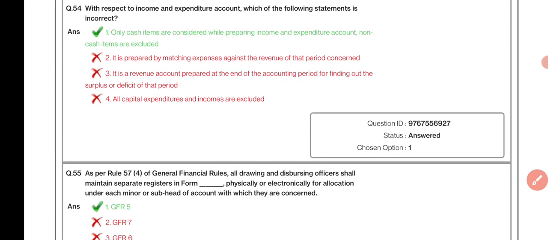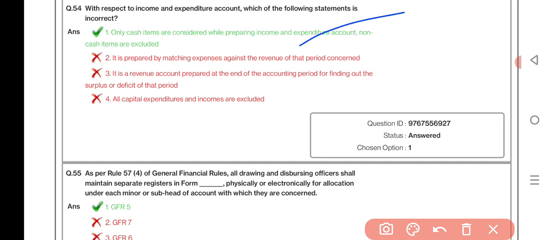With respect to the income and expenditure account, which of the following statements is incorrect? Only cash items are considered while preparing the income and expenditure account. Non-cash items are excluded. As per Rule 57(4) of GFR, all drawing and disbursing officers shall maintain a separate register in form dash, physically or electronically, for allocation under each minor or subhead of account with which they are concerned. GFR 5.